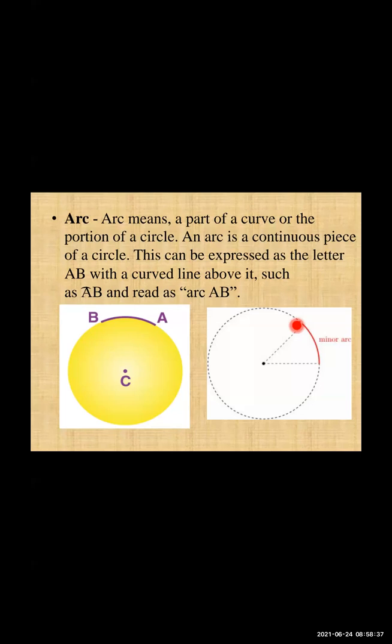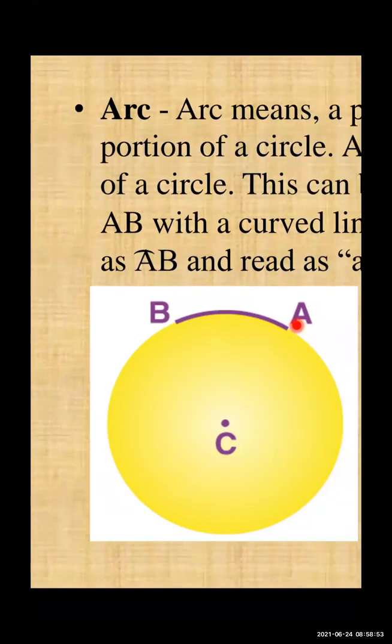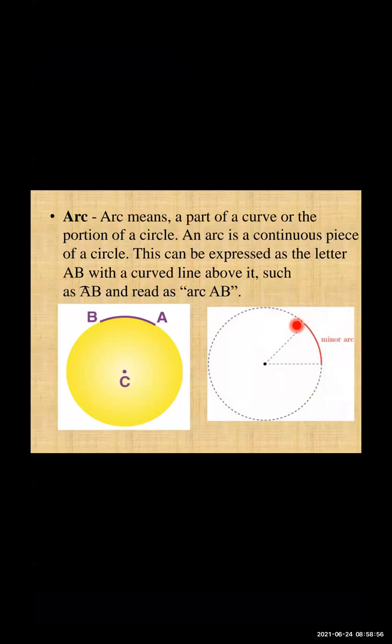Above the letters you have to draw a curved line, as we have shown here between A and B. I did not find the exact symbol, but it is AB with a curved line. You can see in your textbook how the curved line is given. You write it as arc AB, and it is read as arc AB.